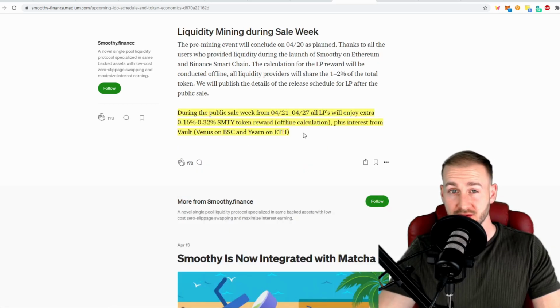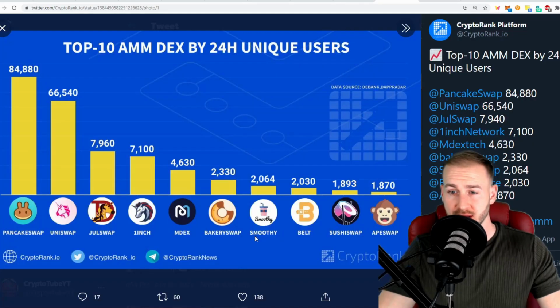All LPs for the Smoothy.finance protocol are receiving some payback here. They're getting Smoothy tokens as reward during a liquidity mining event up until that token generation event on the 27th of April. Now, just to put into context how much usage this is getting, of course, this is already a live working product, which is very good to see.